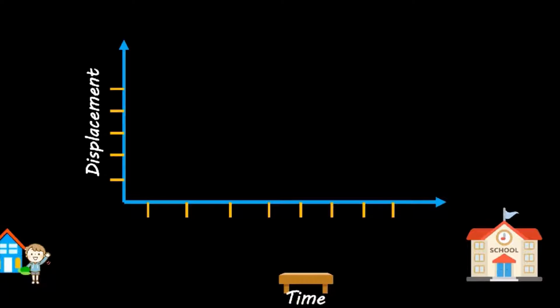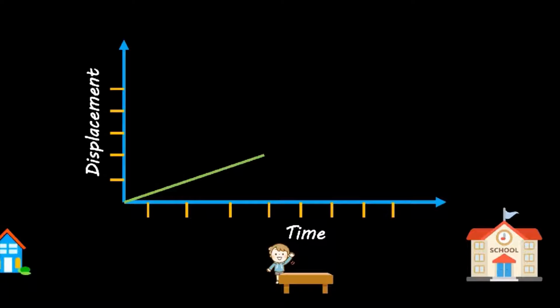Similarly, the displacement time graph for the same condition will be: from home to bench it increases, then on the bench again becomes constant. But now while going back home it decreases, unlike the case of the distance time graph. Because in displacement we are interested in reaching our destination only. But while going back home, the boy is moving against his destination. Displacement is the minimum distance between the starting point and the end point. And then finally from home the graph again increases.